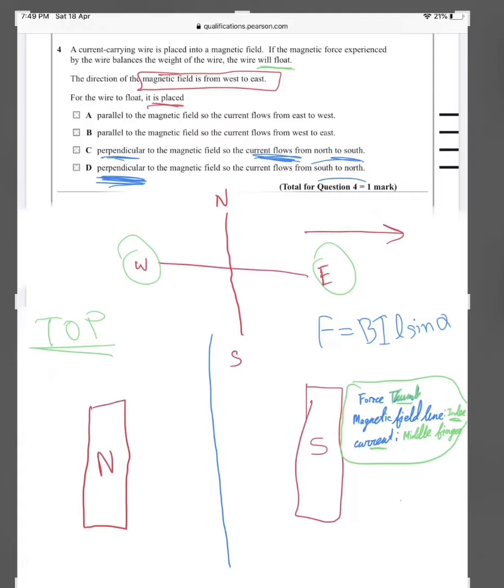The force that is going away from us is the weight. So the thumb will be pointing out of the page towards us. So by Fleming's left-hand rule, we will see that the middle finger will be pointing from north to south, that is downwards. So C is the answer.